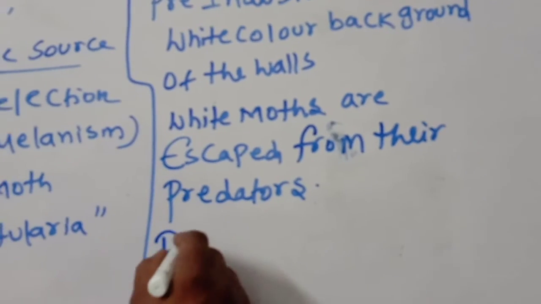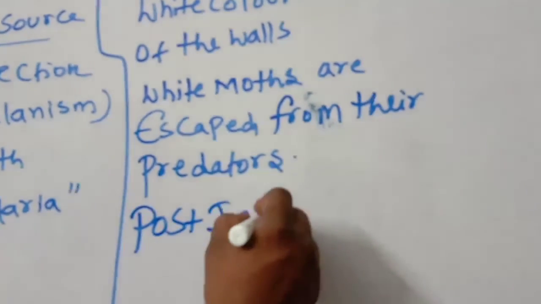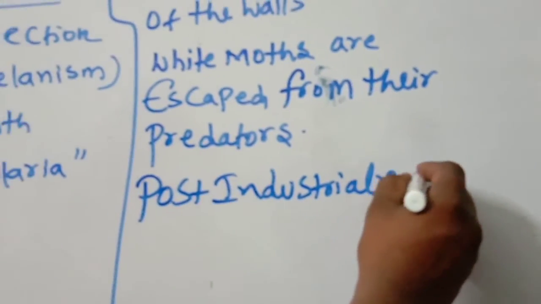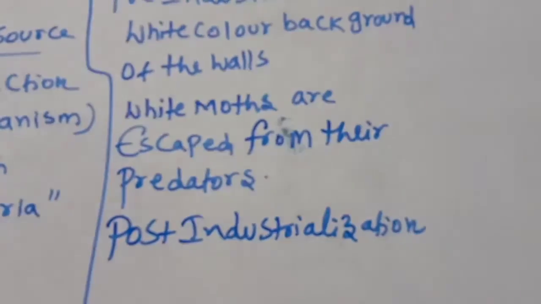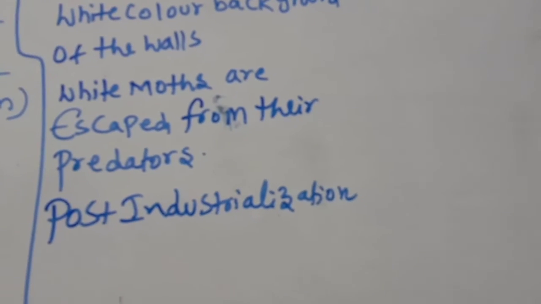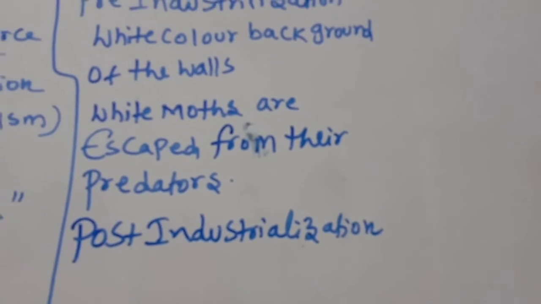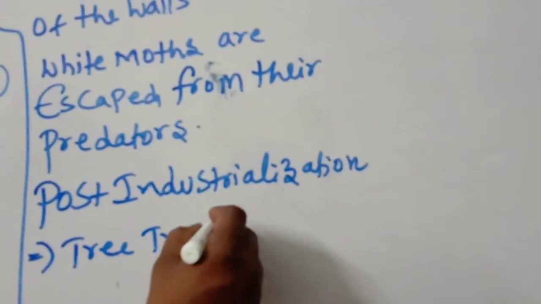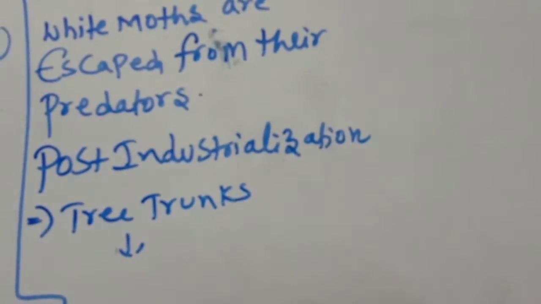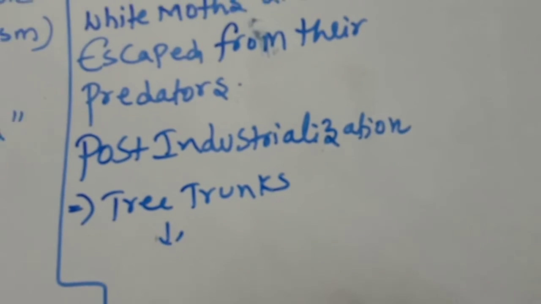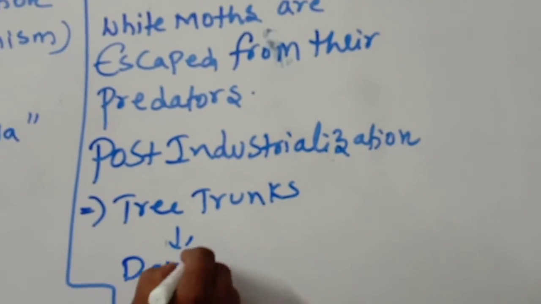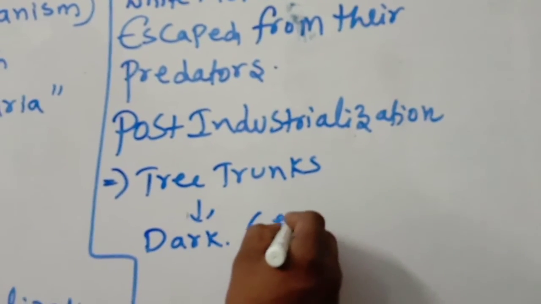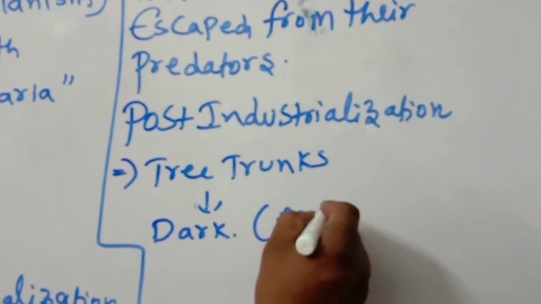Next one, post-industrialization. What happened? You know very well. Tree trunks and walls became dark due to smoke and soot.